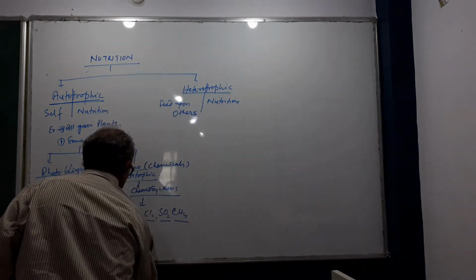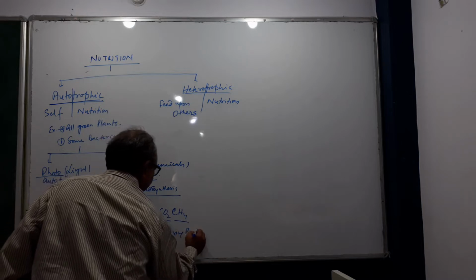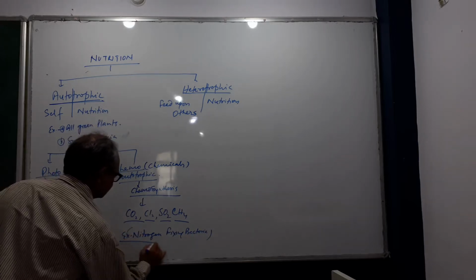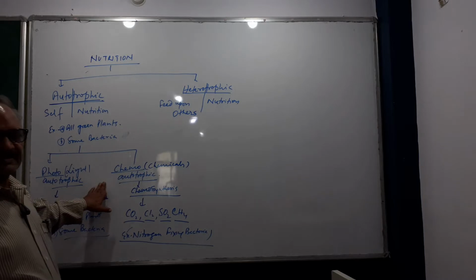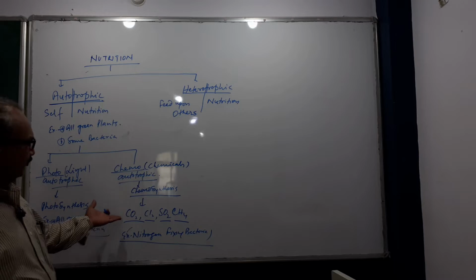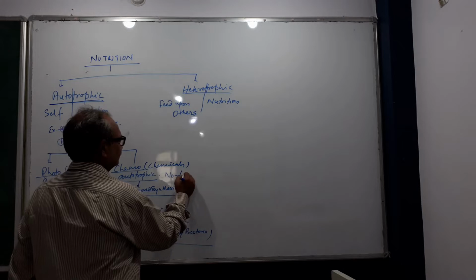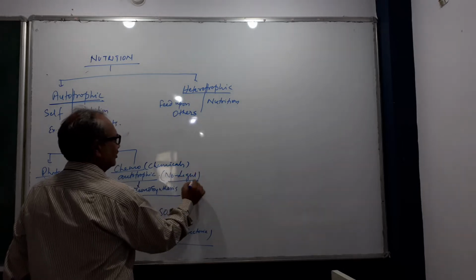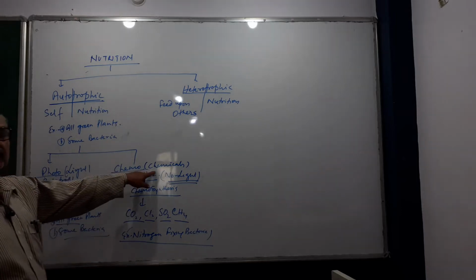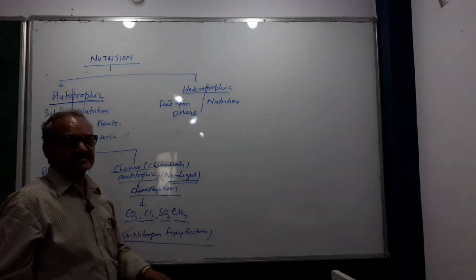There are some nitrogen fixing bacteria. For example, chemosynthesis. Chemical autotroph, chemosynthesis. They make their own food with the help of these chemicals. That means there is no light. There is no photosynthesis. That's why they are called chemosynthesis. Why is it called chemosynthesis? Because they make their own food with the help of some chemicals.